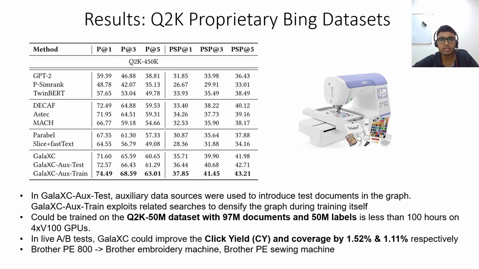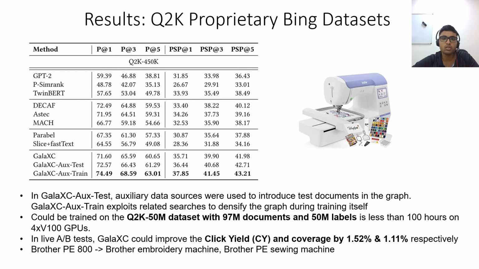This slide presents the results from the proprietary Q2K 450K dataset where GalaXC is compared to generative models like GPT-2, Siamese models like TwinBERT, and graphical models like pSymRank. GalaXC is also compared to leading extreme classification methods. We also present results for GalaXC AUX test, where auxiliary data sources like related searches and co-bidded clicked keywords logs could be used to introduce test documents in the graph instead of an approximate nearest neighbor search.